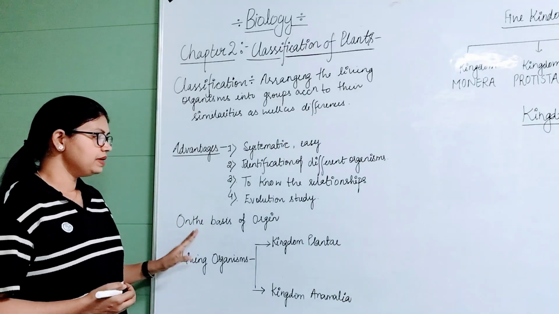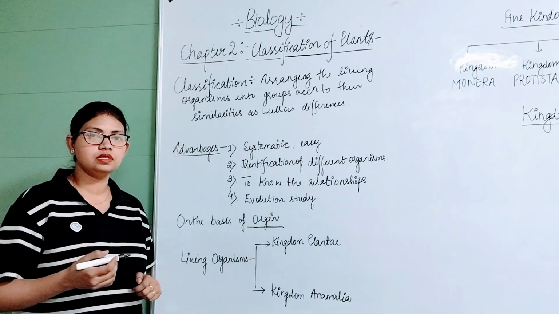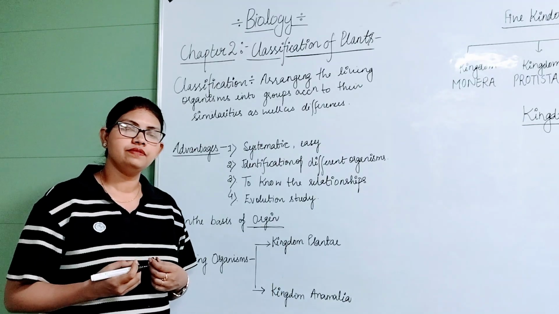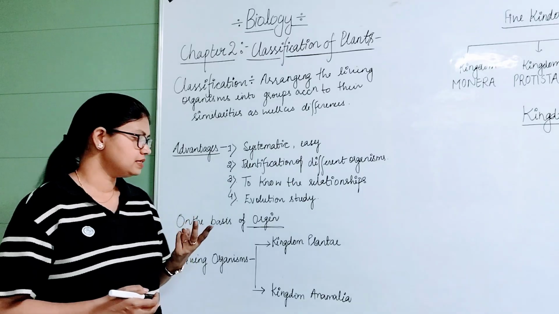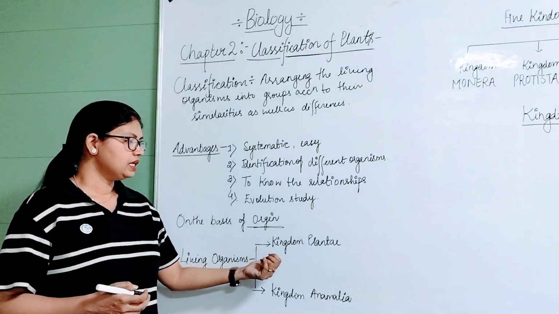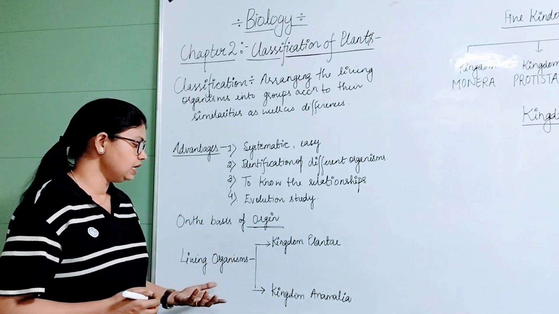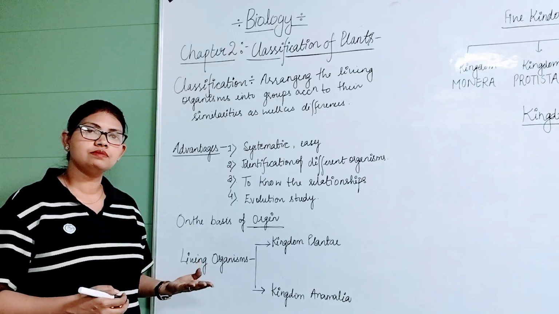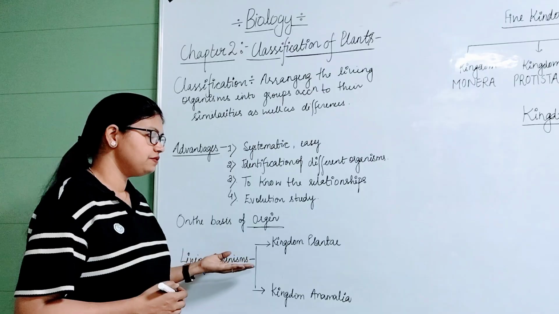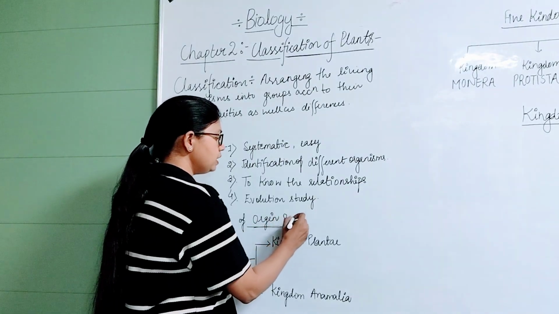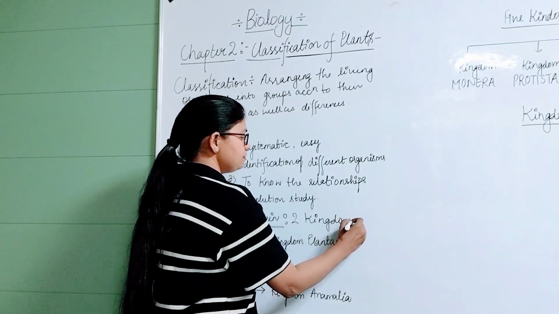Now on the basis of their origin, previously the living organisms were classified into two main kingdoms, kingdom Plantae and kingdom Animalia, and that classification was known as two kingdom classification.